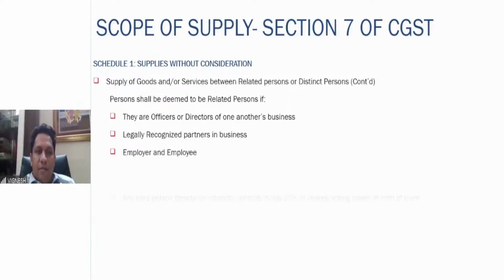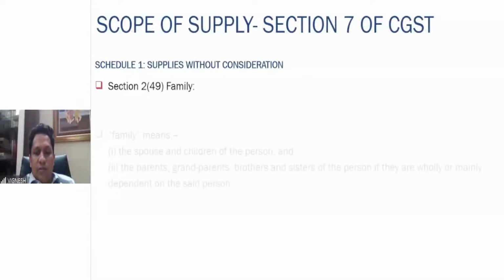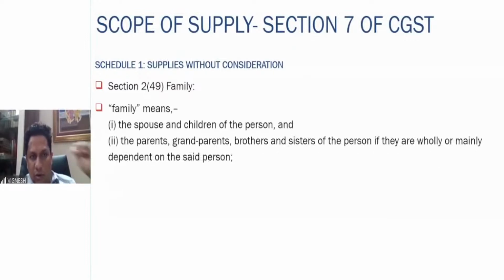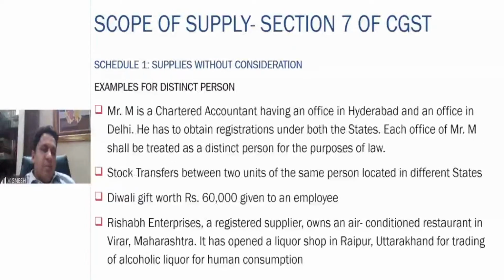Distinct person we have seen. Family we have seen. I hope all this is very clear. I'm just brushing through so that you all remember what is going. I don't know how many of you are actually revising post the class is over.